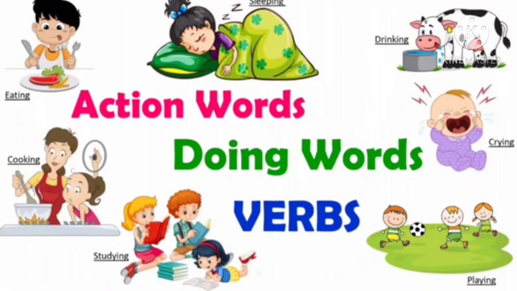See, from when we wake up in the morning till we go to sleep, we do lots of things, like we eat, we drink, we dance, we play, we sing, we read. These are all works that we do, right? So the things that we do in our everyday life are called doing words. There is another name for doing words also, and the name is action words.